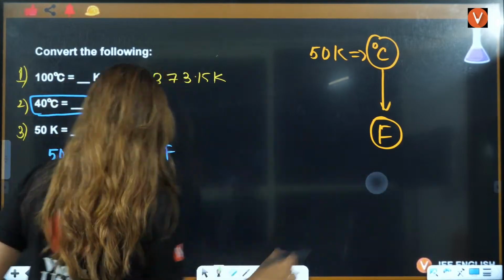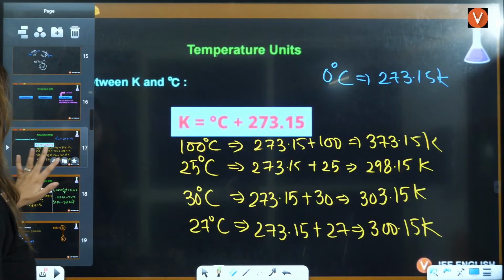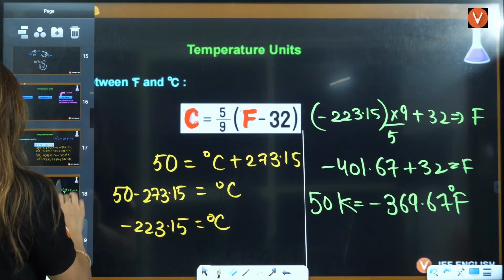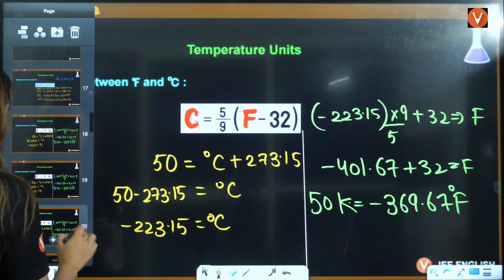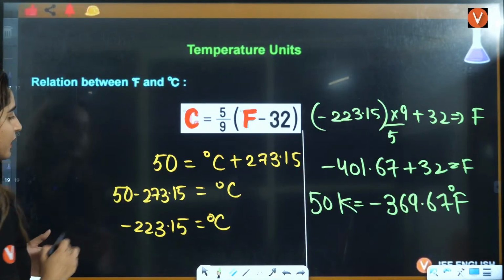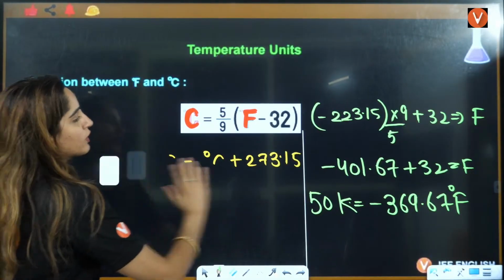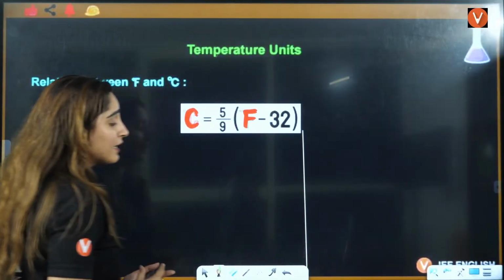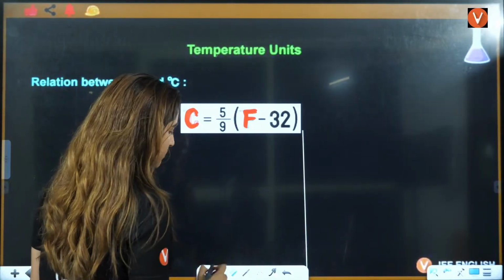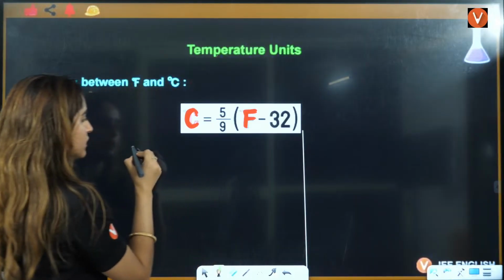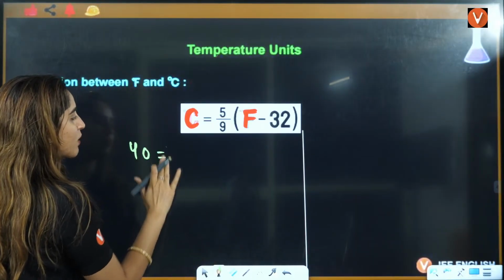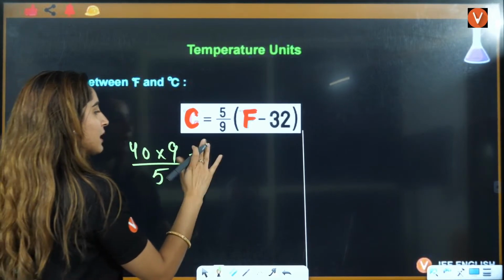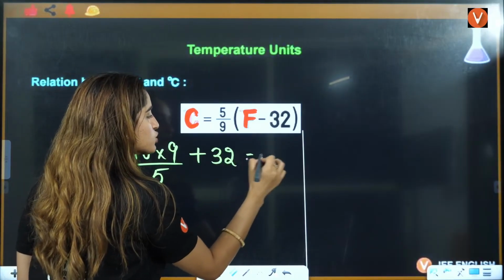Okay. Now, the next question that is given to us is this. I'll use this formula only here. That is, how much 40 degree you have to convert, right? 40 degree, guys, you have to convert here, 40 degree to Fahrenheit. Degree is given in positive, so Fahrenheit will also be positive, right? If you see this here, 40 multiplied by 9 divided by 5, plus 32 is equal to Fahrenheit.